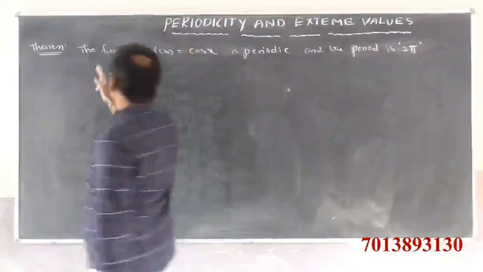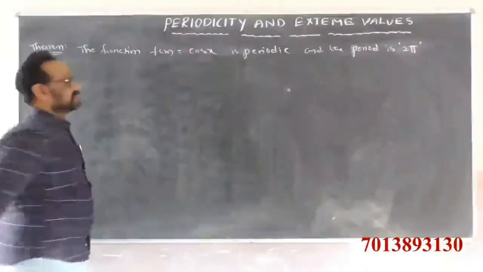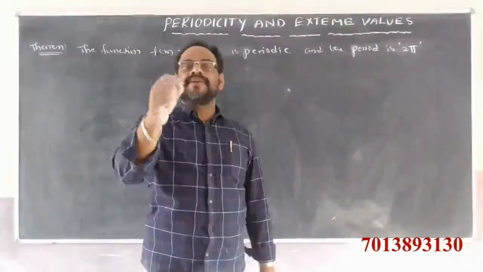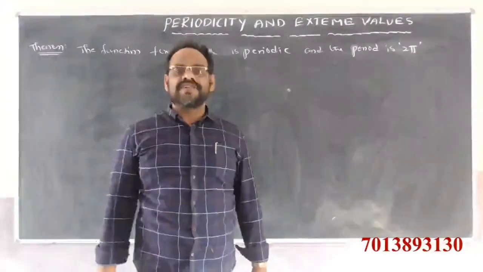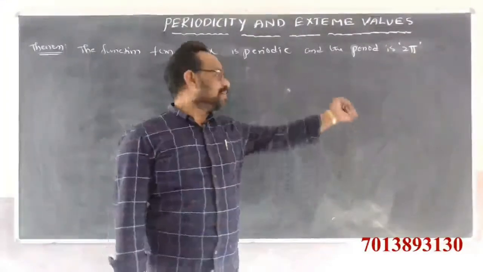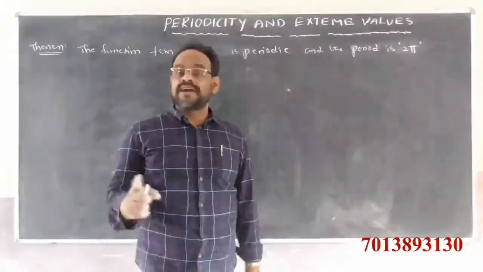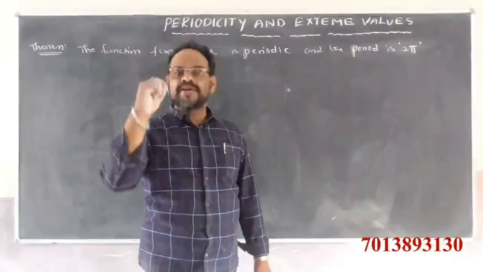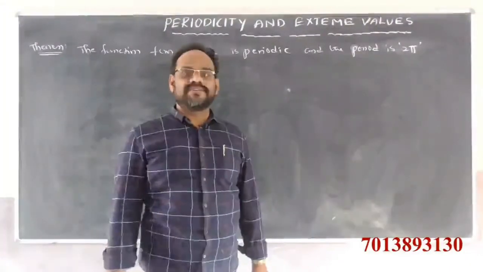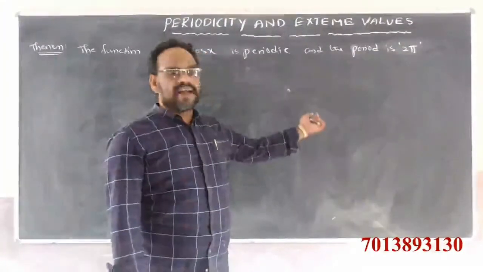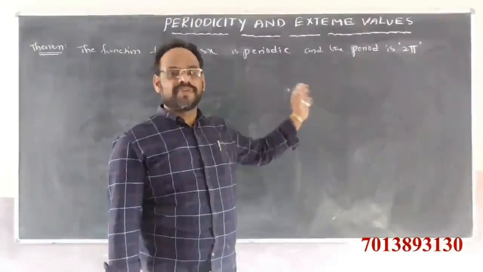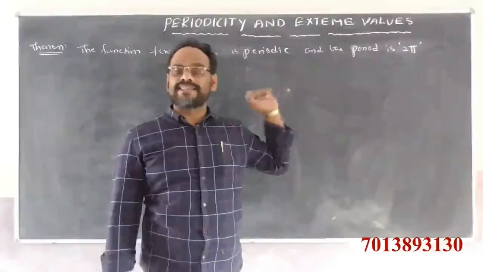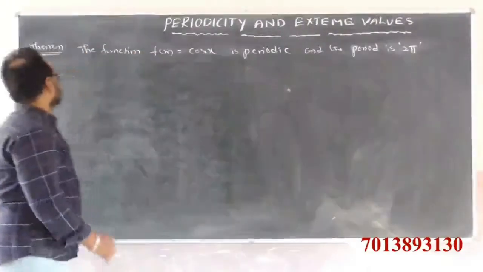The function f of x is equal to cos x. That means the cosine function is also a periodic function, and the period is how much? 2 pi. Already we know that all the trigonometric functions are periodic functions only. Then the value of p may be different for different functions. So here also the period of the cosine function is how much? 2 pi. Proof also here.